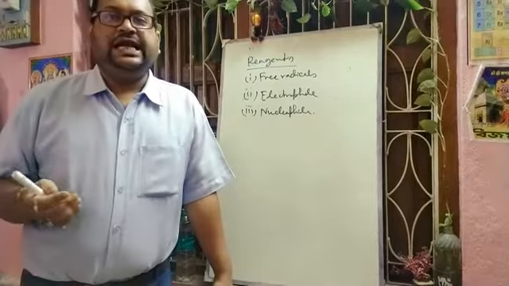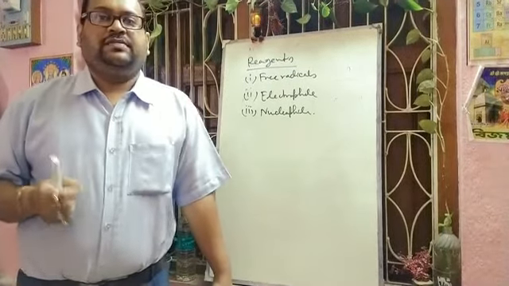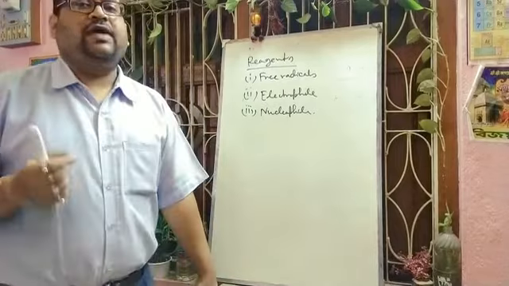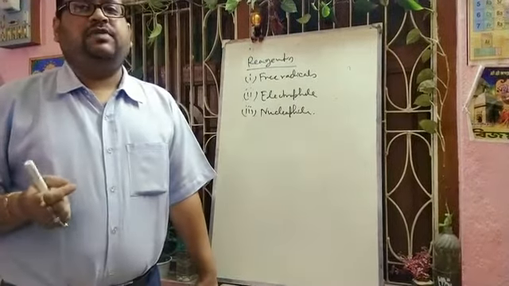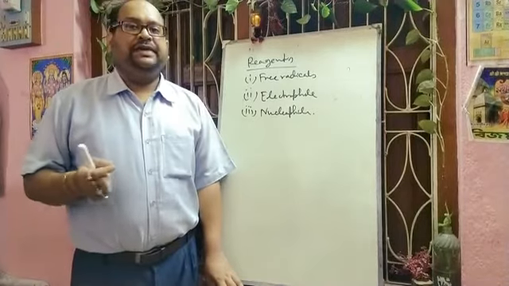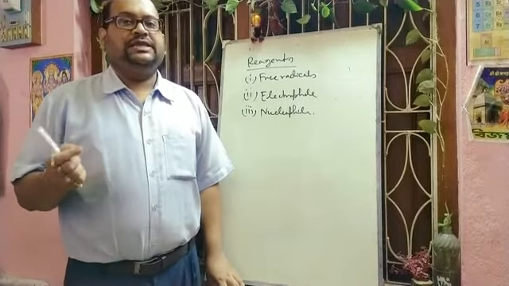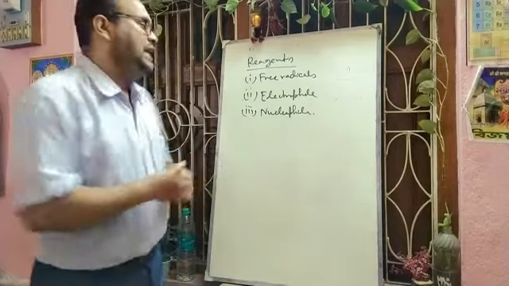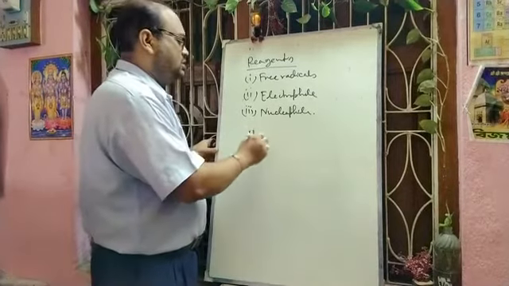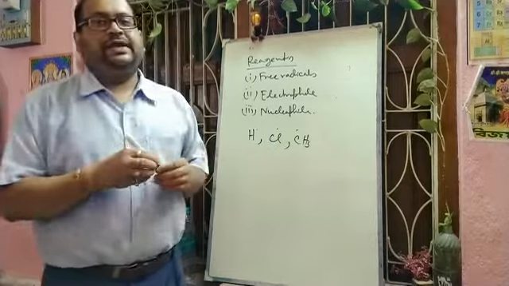A free radical is an atom or group of atoms having an odd or unpaired electron. Free radicals are formed in organic reactions when the type of cleavage of the bond is homolytic, and free radicals are denoted by putting a dot with the symbol of the atom or group of atoms, like H dot, Cl dot, CH3 dot. These are called free radicals.